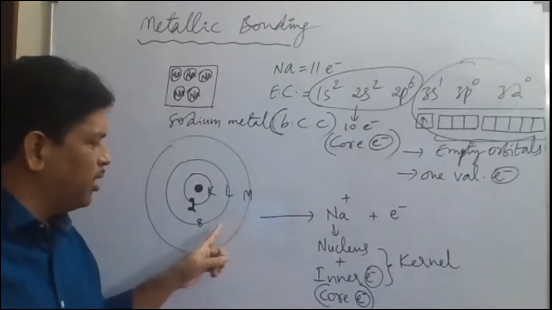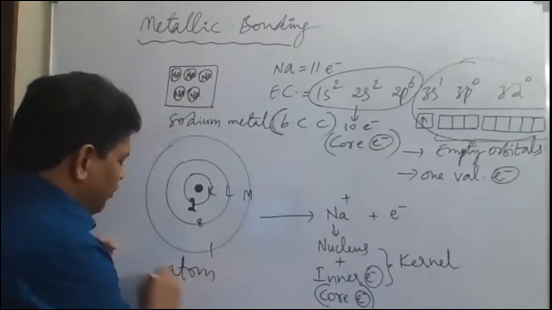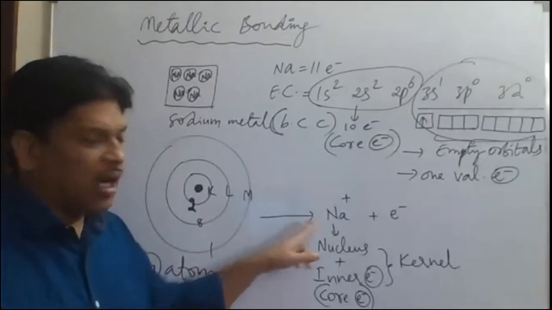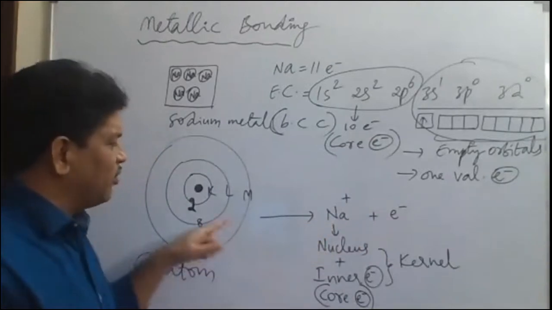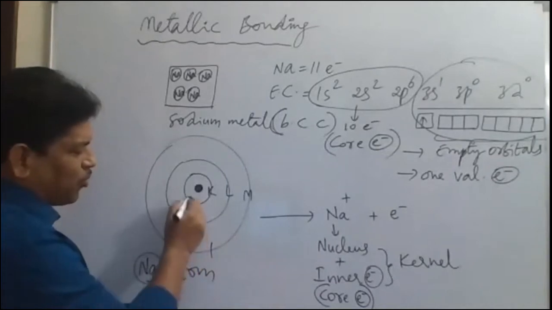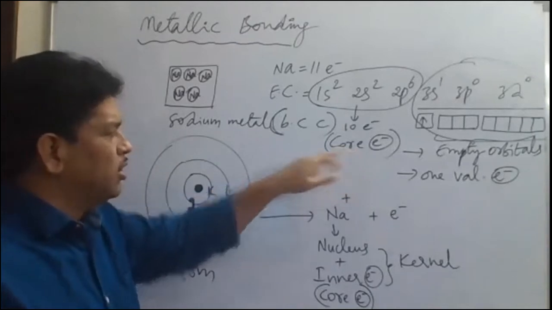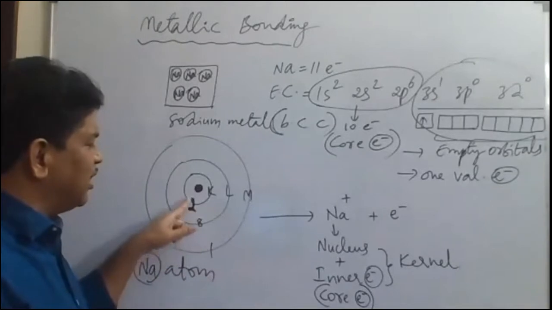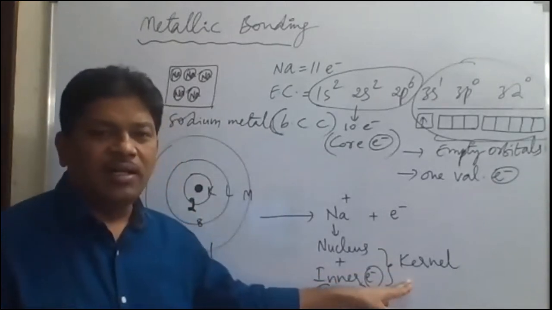So if you take a sodium atom, and the sodium atom loses one electron, suppose, after losing one electron it becomes what? Na plus ion. This Na plus ion contains what? The 2 electrons of the first orbit and 8 electrons of the second orbit. So 10 electrons will be there. These 10 electrons form what? Core electrons. So the nucleus of sodium plus these inner electrons together are taken as what? Kernel.